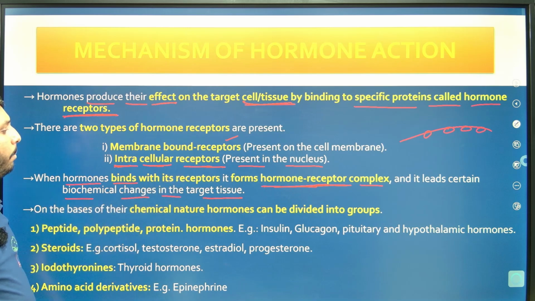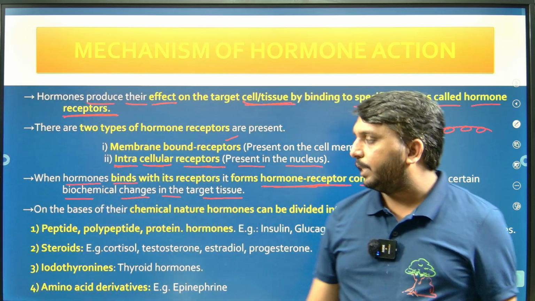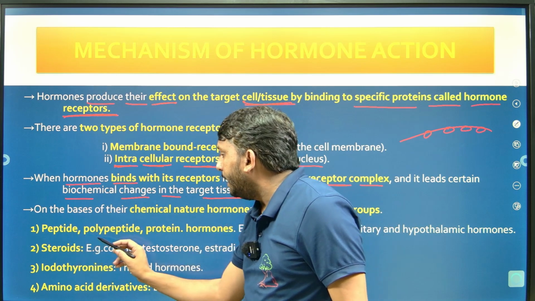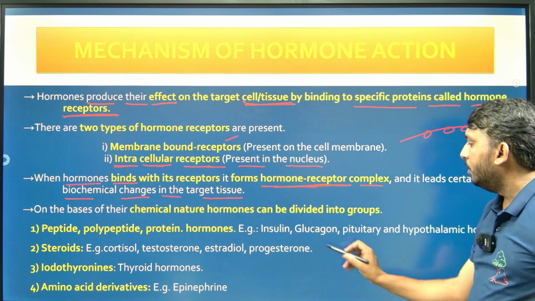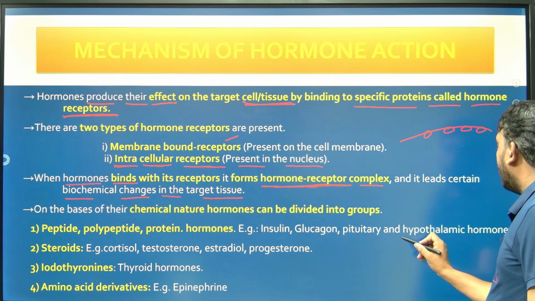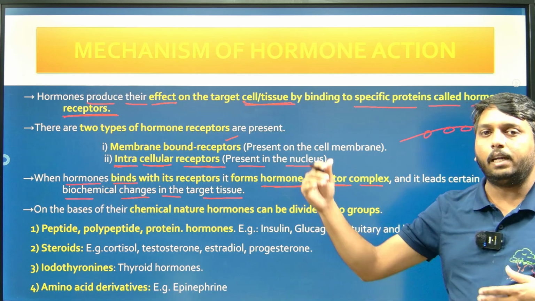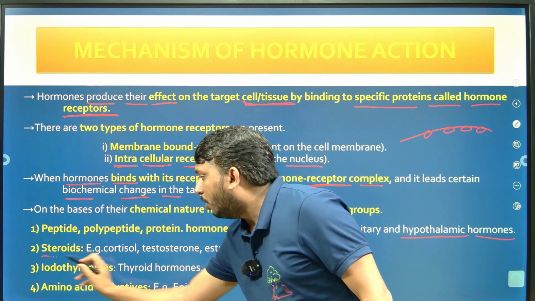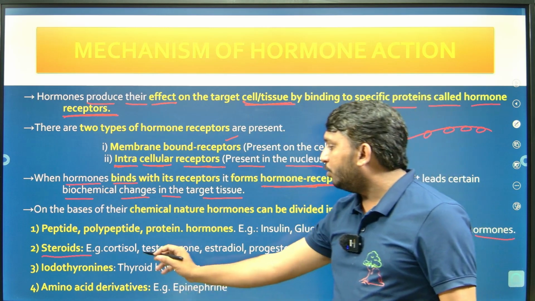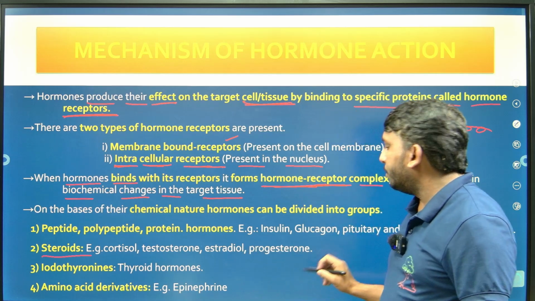So based on their chemical nature, there are different types of hormones. They are grouped into different groups, right. The first one is peptide, polypeptide and protein hormones. For example insulin, glucagon, pituitary and hypothalamic hormones. The individual hormone functions we have learned in previous videos, right. The second group is steroids, like cortisol, testosterone, estrogen, and progesterone, right.